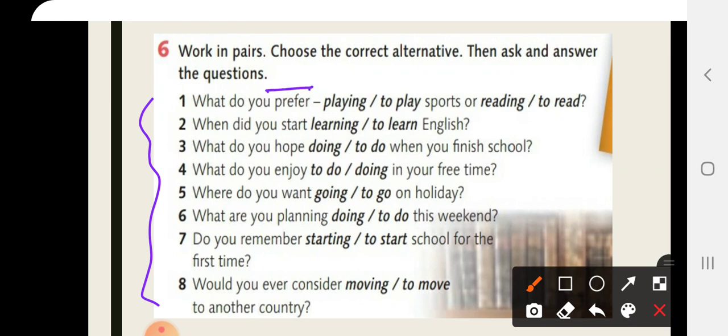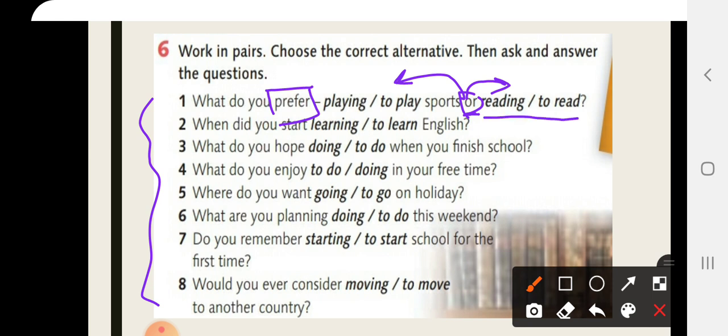Here we have the verb prefer. Prefer is followed either by a gerund or an infinitive. But look here. We have or. What is applied after or is the same before or, vice versa. Okay? What does it mean?